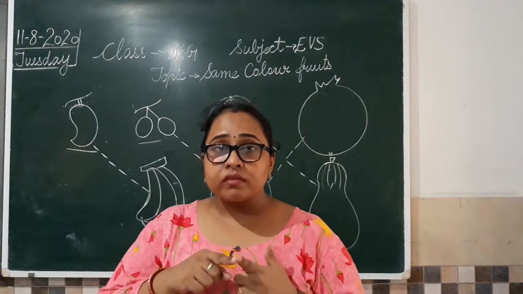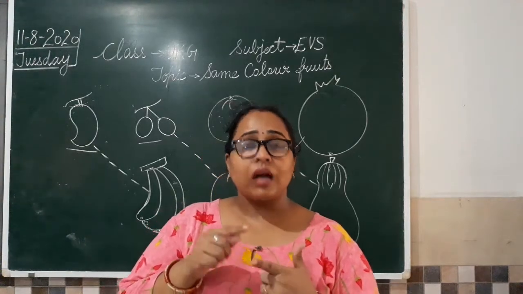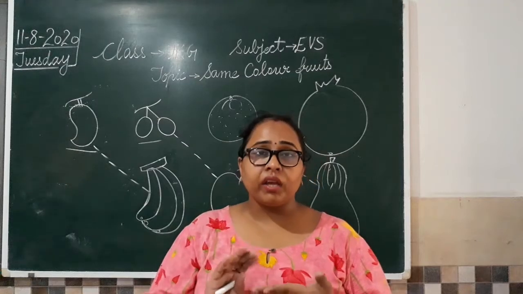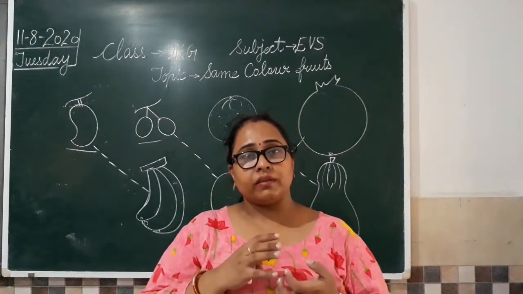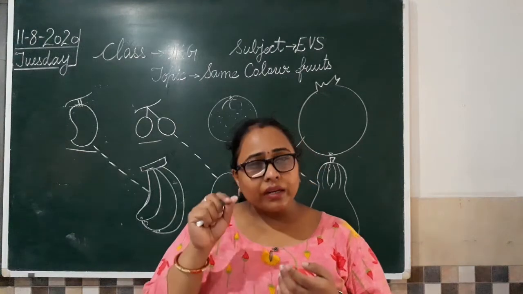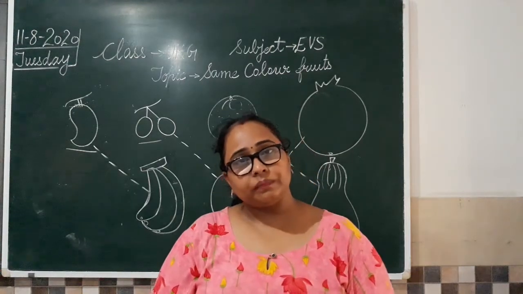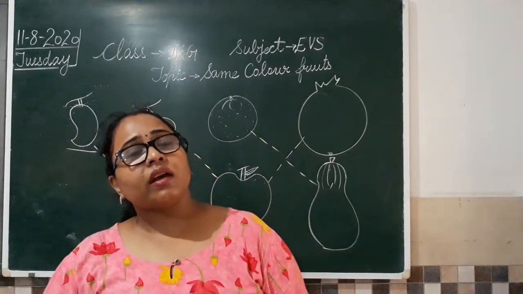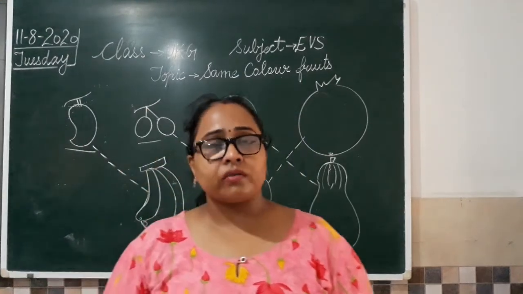We have kiwis. Kiwis are brown in color. You have seen the outer peel is brown, but when we peel off that kiwi, it is green inside. And chiku is brown outside and a lighter brown inside. So we have brown color fruits also. So like this there are a lot of colors in fruits as well.